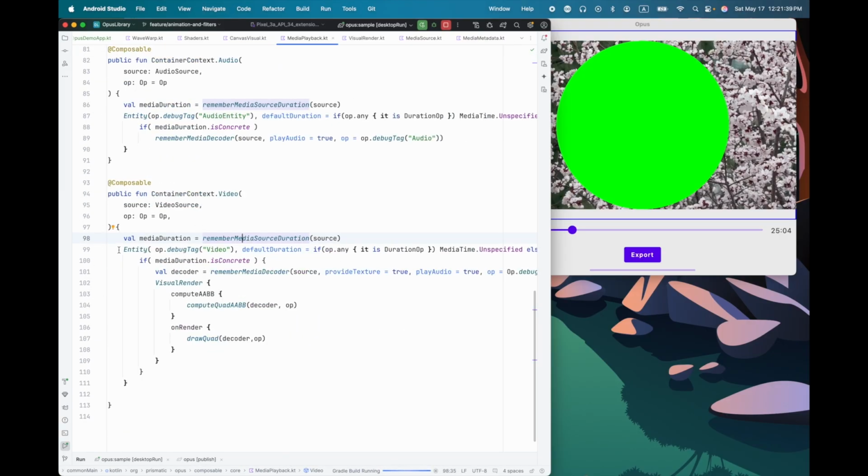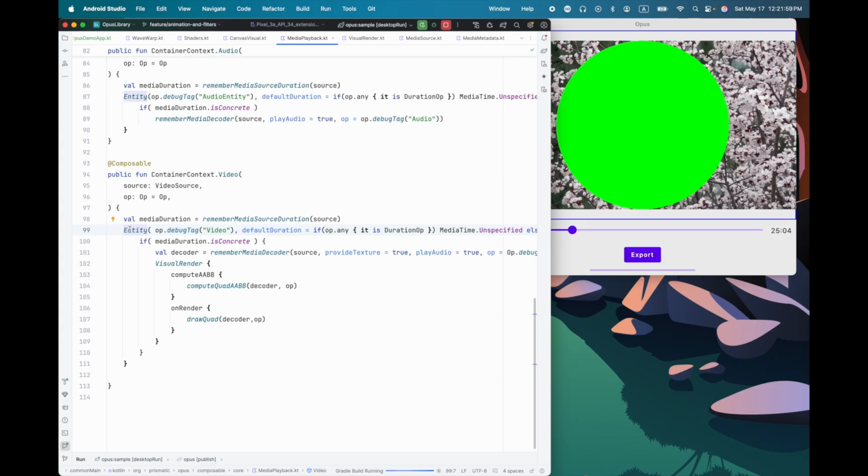So let's go back to video here. The stuff that's outside of the entity is going to happen regardless. This will happen even before the playhead has reached that location. We need to know the times in advance for timing purposes. But the stuff that's inside here is deferred until we actually need it.